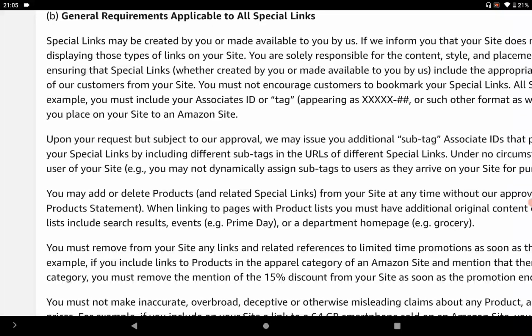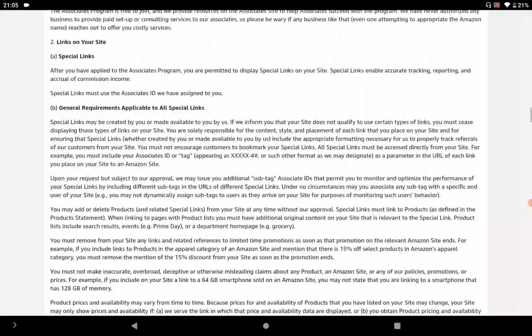And the second point, if you need any sub tag other than the tag provided to you by Amazon, if you need any special tag, you can specially request Amazon. They will provide you that special tag which you are requiring for some specific product. If you want to track your visitors' behavior or something like that, you can request that special tag or sub tag from Amazon.